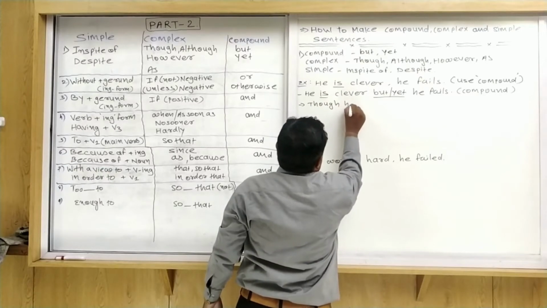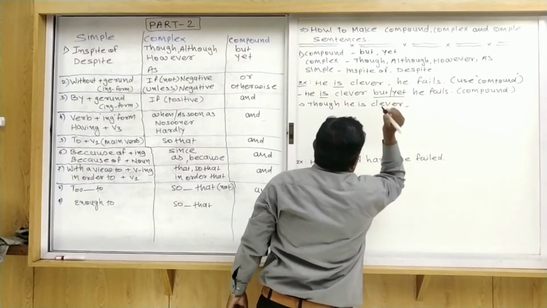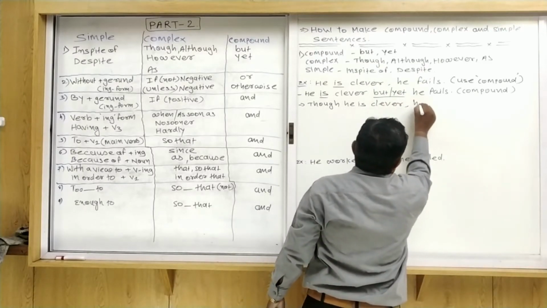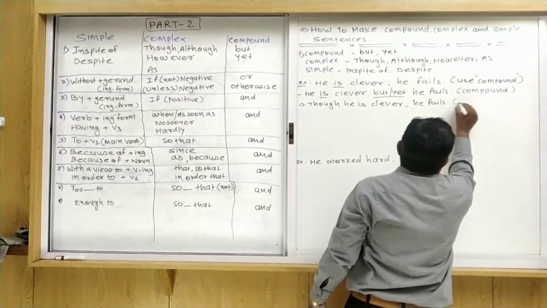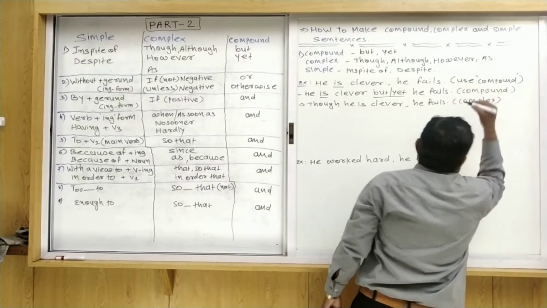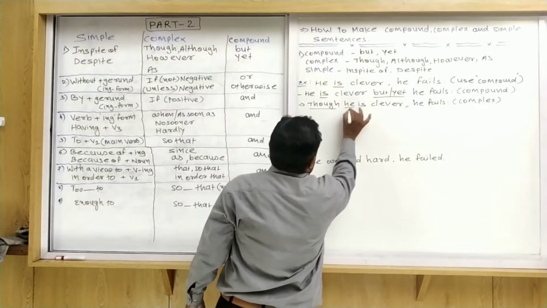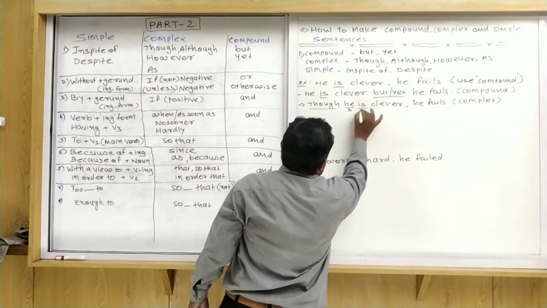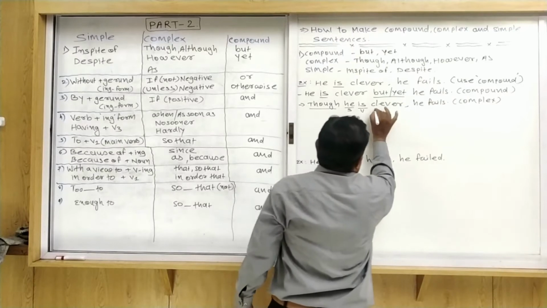So: though he is clever, comma, he fails. This is a complex sentence. Okay dear friends, when we use though first, after that the subject and then the main verb, to be, and then the adjective.